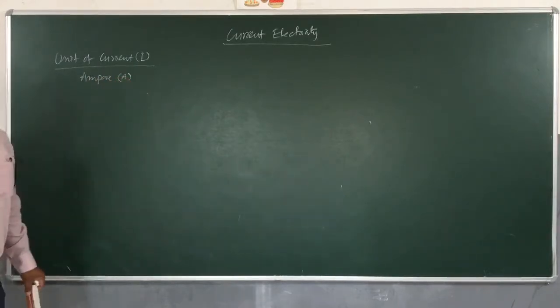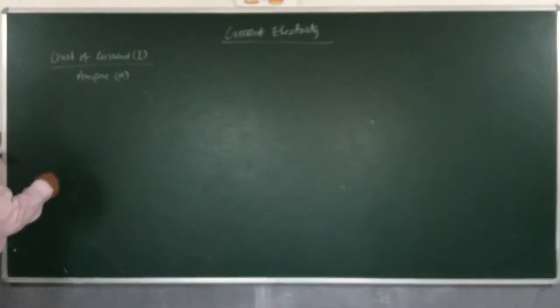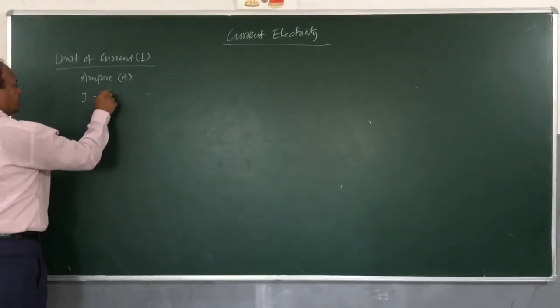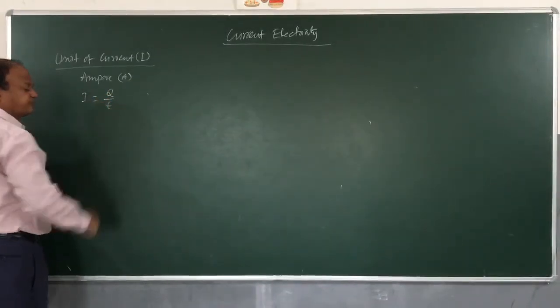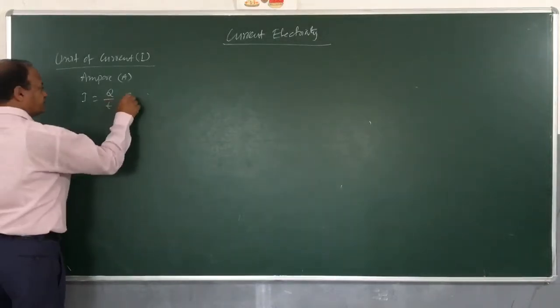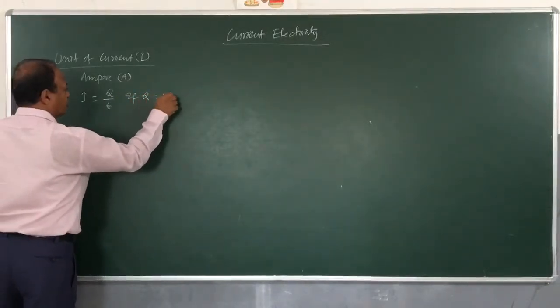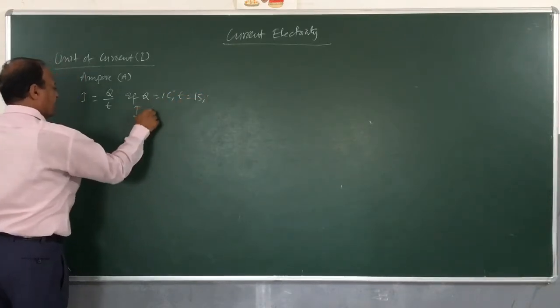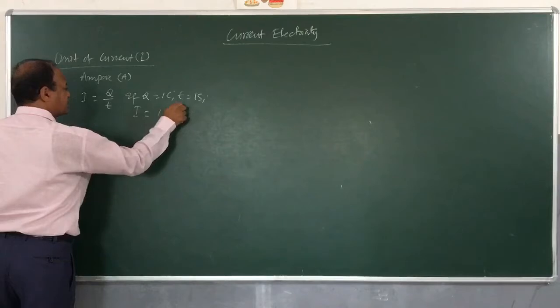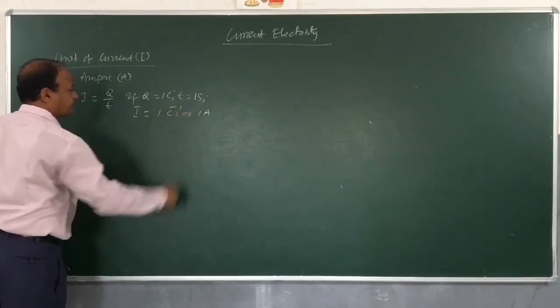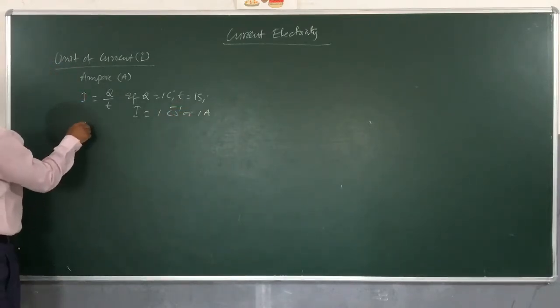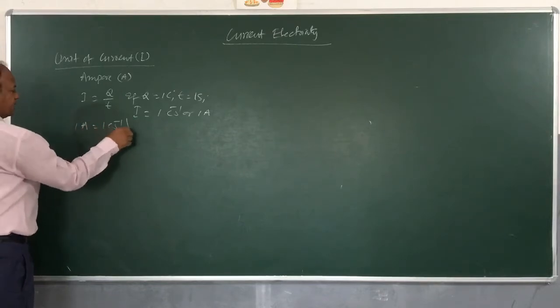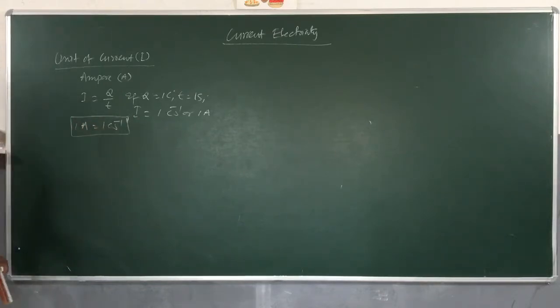What is the unit of current? Ampere. What is an ampere? I is equal to Q by T. If Q is 1 coulomb and time is 1 second, then I will be 1 coulomb per second, or 1 ampere. That means 1 ampere is 1 coulomb per second. So this gives us the definition of 1 ampere.